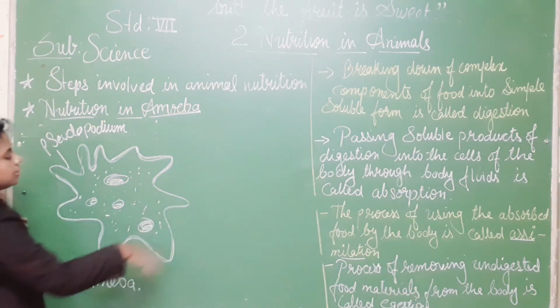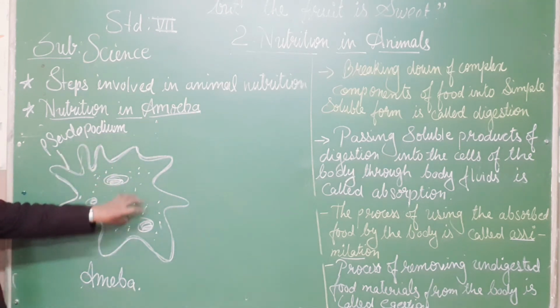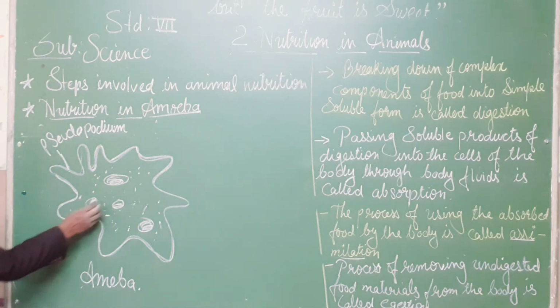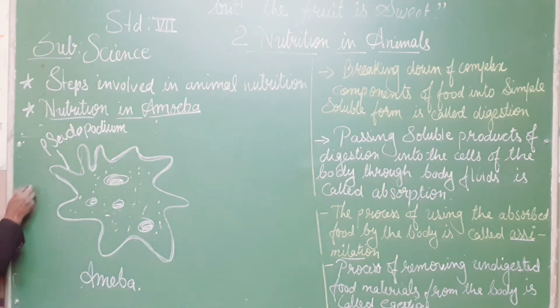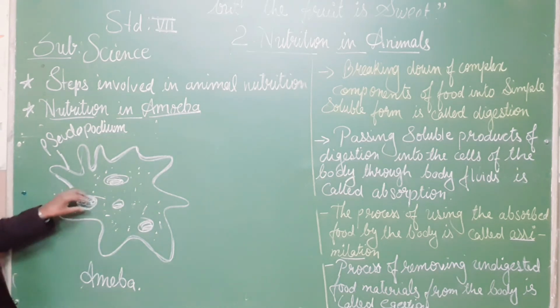These finger-like structures that come outside, this outer covering, are called pseudopodia, and these are the food vacuoles. If any floating particle comes here, it traps it, it opens from here, and this food particle passes inside. The food particle goes inside, and it closes again. So from here it takes its food inside through the food vacuole.